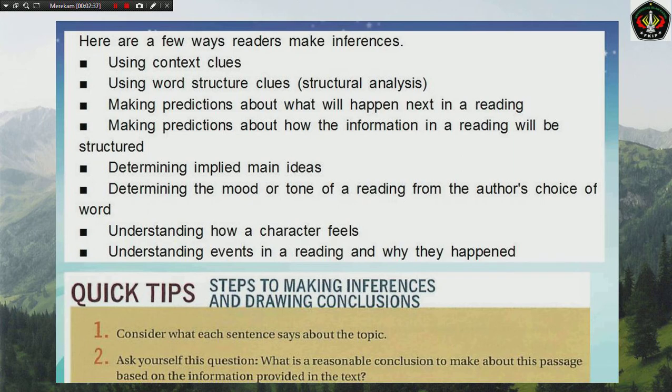Quick tips. Here are several steps to make inferences and draw conclusions. Number 1. Consider what each sentence says about the topic. Number 2. Ask yourself this question: what is a reasonable conclusion to make about the passage based on the information provided in the text?